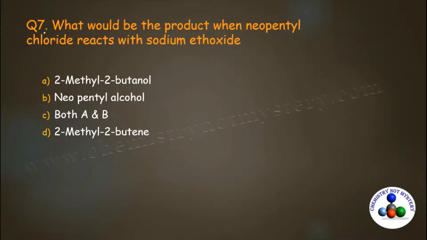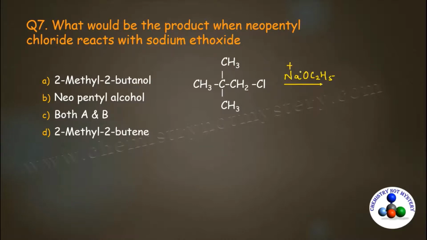Now come to the 7th question. What would be the product when neopentyl chloride reacts with sodium ethoxide? And these are the options. So let's try to solve this question. First of all, we have to draw the structure of neopentyl chloride. So this will be the structure of neopentyl chloride. When it undergoes reaction with sodium ethoxide, the formula of sodium ethoxide will be NaOC2H5. So this reagent can be split into Na plus and OC2H5 minus.